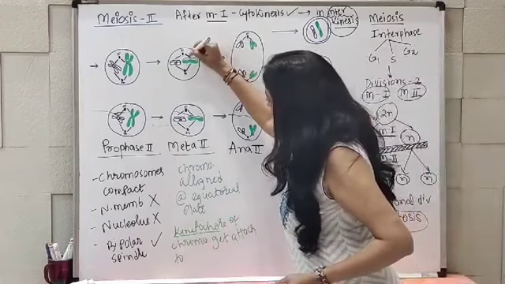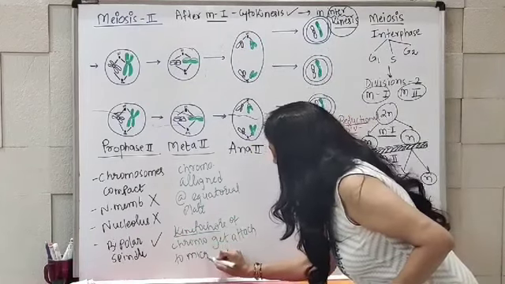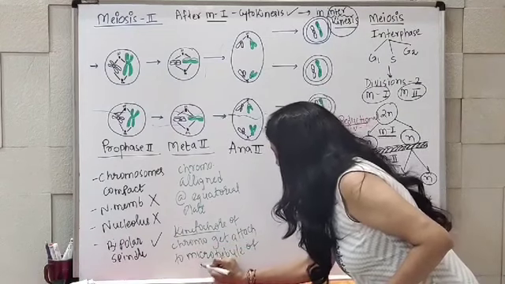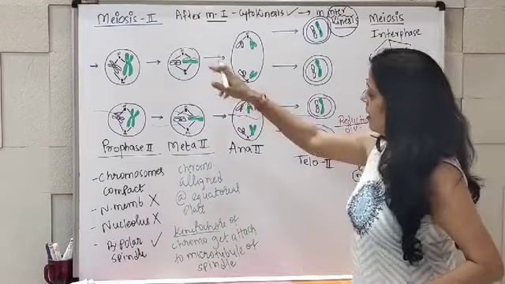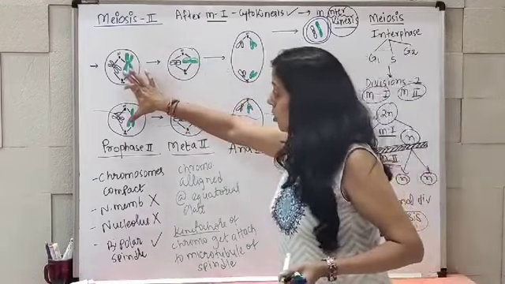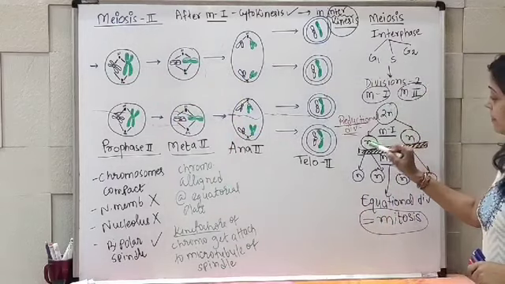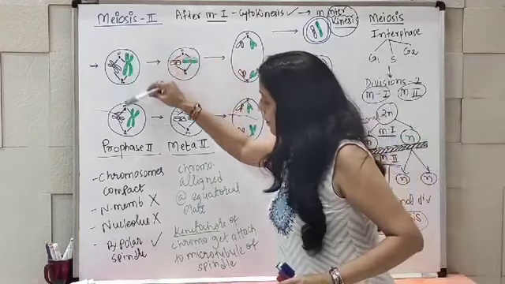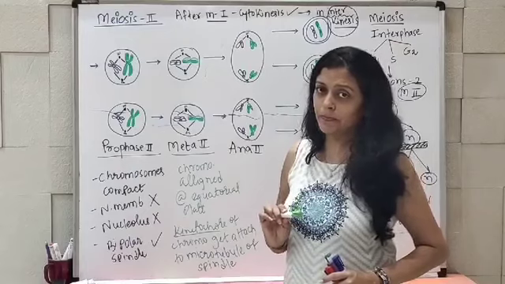You can see here, this is microtubule, right? And they get aligned. Remember that this process is going to occur in two daughter cells simultaneously. Why? Because we were having two daughter cells over here. So simultaneously in both, prophase 2 happened, metaphase 2 happened.